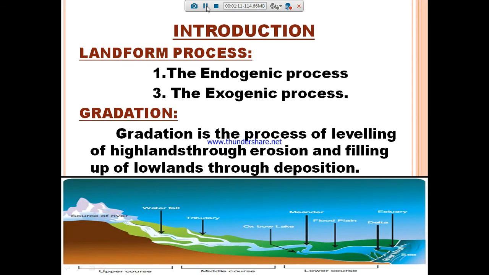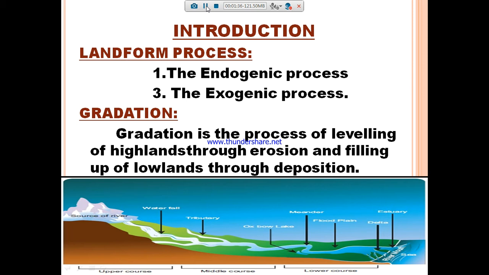One is the endogenic forces and another one is the exogenic process. Already we had seen about the endogenic and exogenic in the previous lesson. So what is meant by the endogenic forces? The endogenic forces means the changes that happen in the internal process. That means it led to the upliftment or sinking of earth's surface.